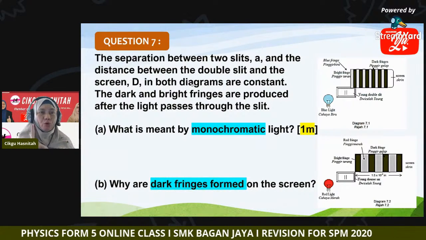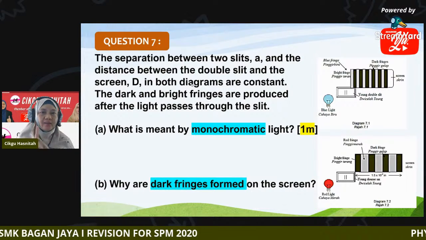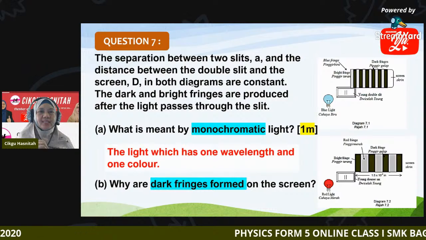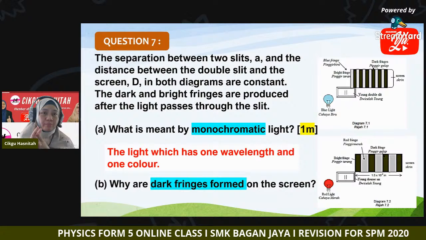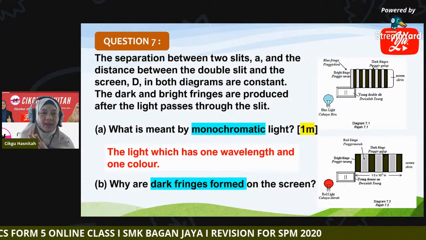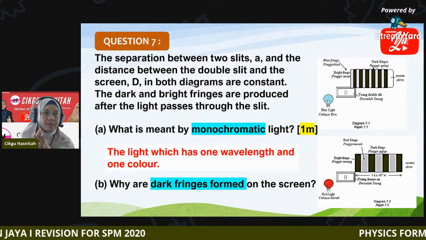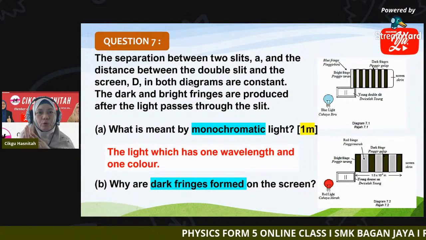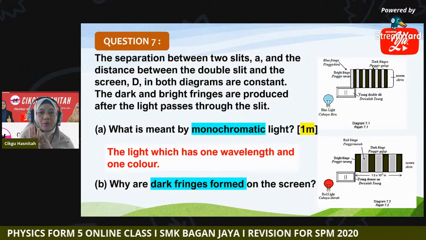Monochromatic light. Mono means what? Mono means one, single. So what is monochromatic light? Light which has one wavelength and one color. You must mention both: one wavelength, one color, or you can say one frequency. But normally we write about the wavelength and the color. Monochromatic means light with one color and one wavelength.